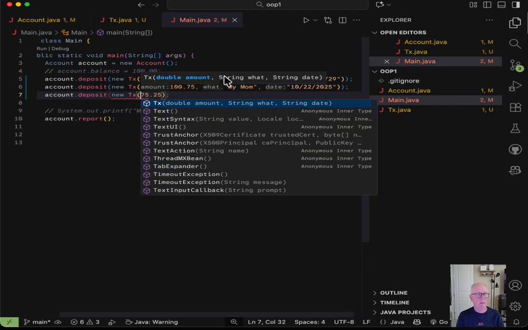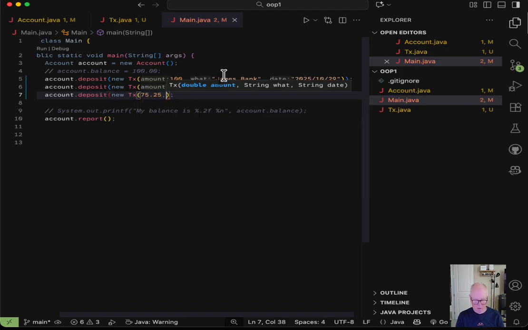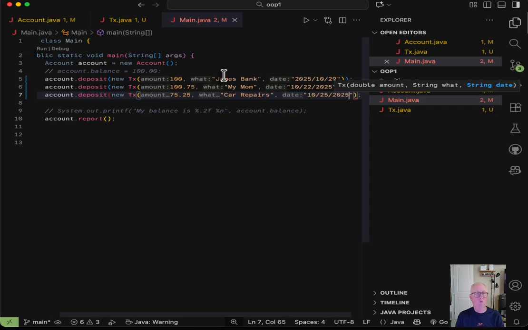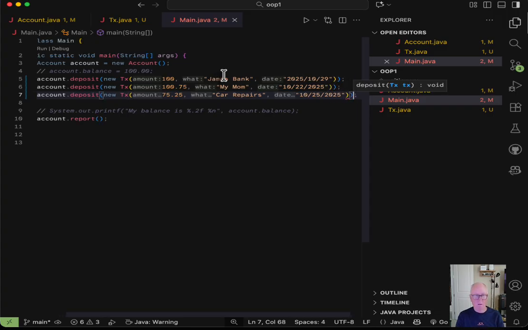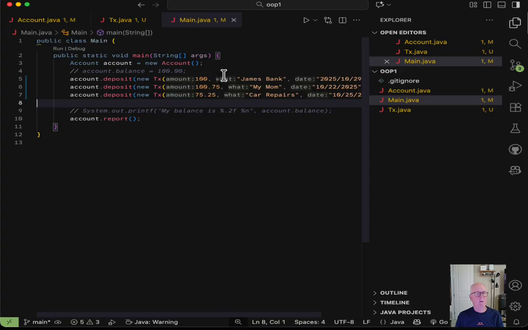New TX, 25. Let's say this is our repair, and this was on 24, 2020. Oh boy! And notice I did my date formats backwards. Let's fix that: 5/20/24. There we go. All right, so I think we're ready to at least try it.